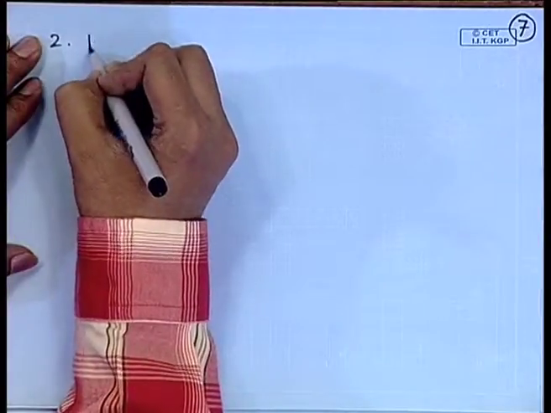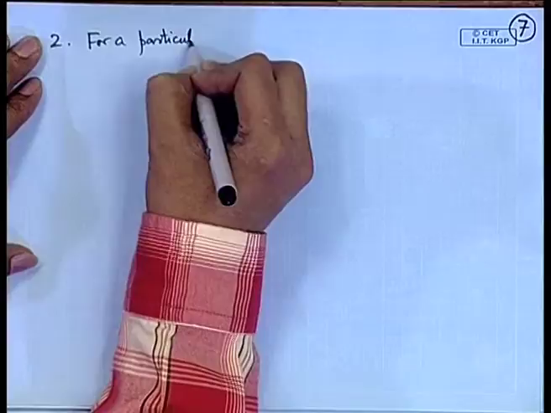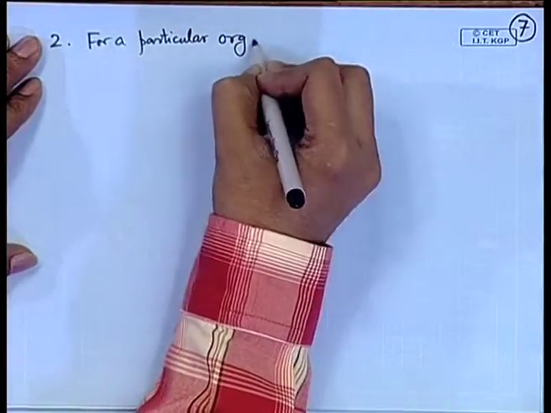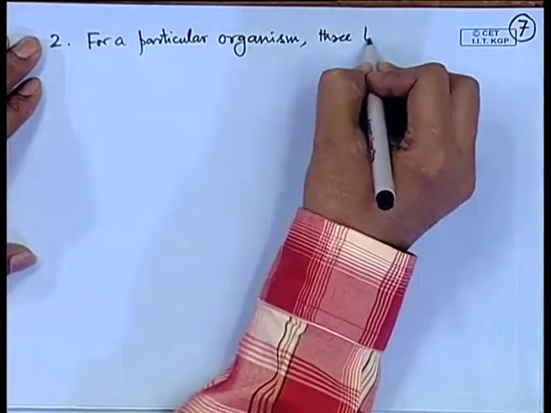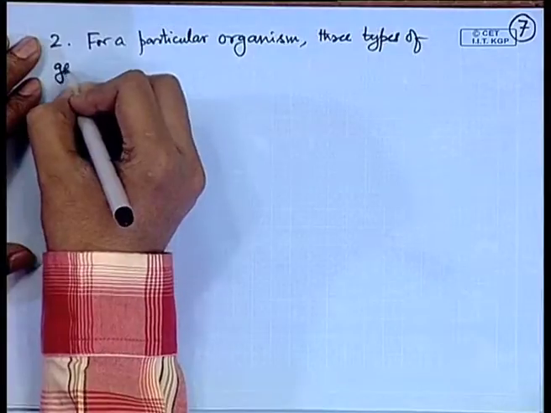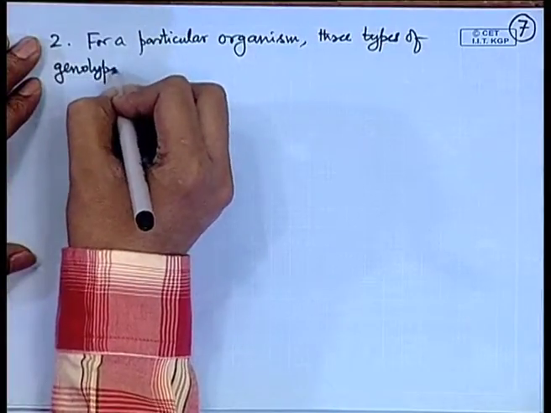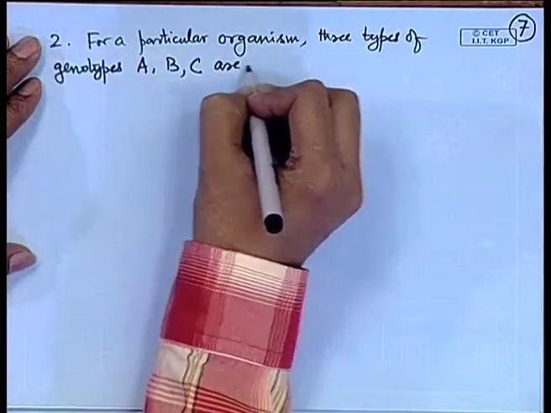Let us take another example. For a particular organism, three types of genotypes A, B and C are possible.